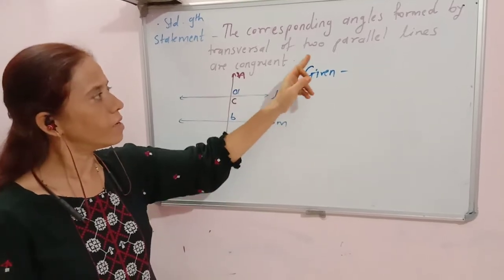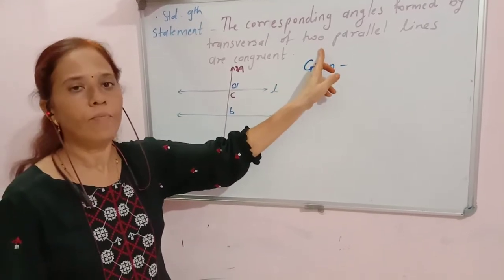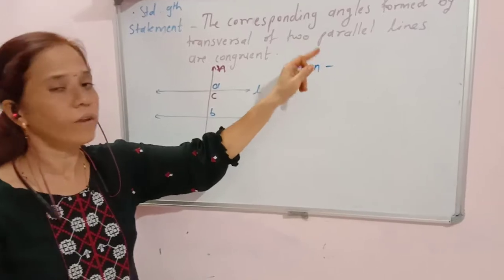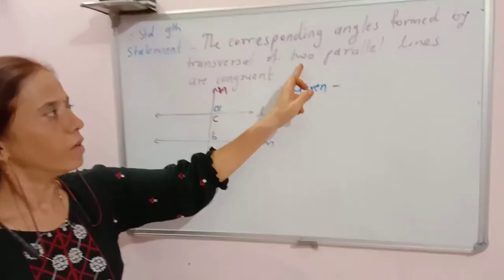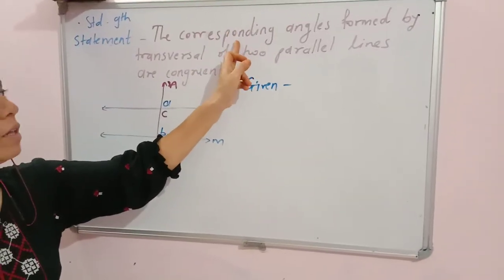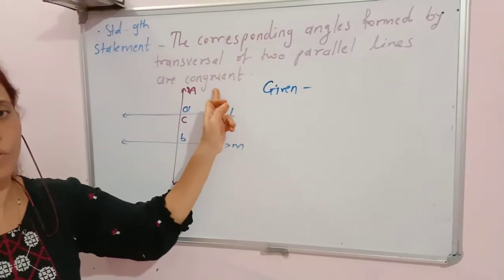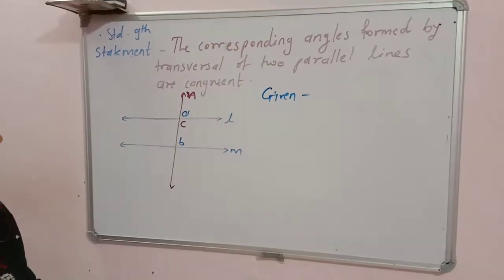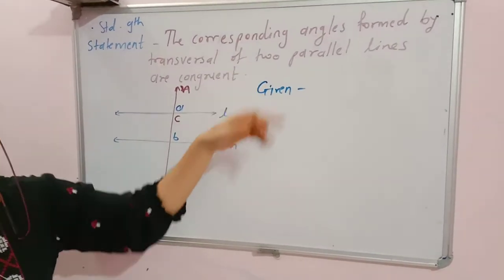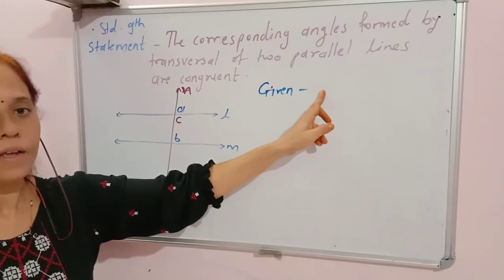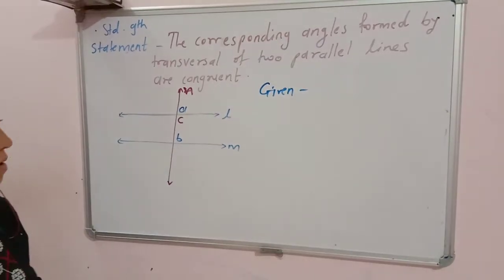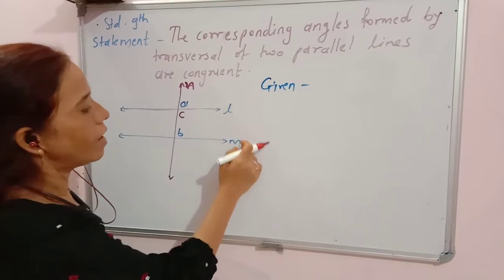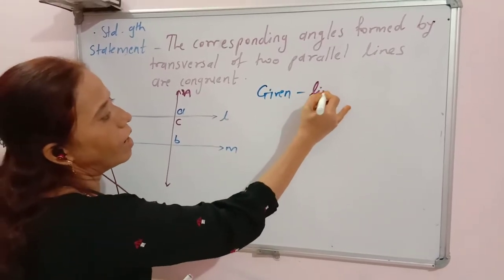I will repeat it: when two lines are parallel lines, that will be the condition, and only then are the corresponding angles formed congruent. So the part following 'if' we write as given, that is, line L and line M are parallel lines.